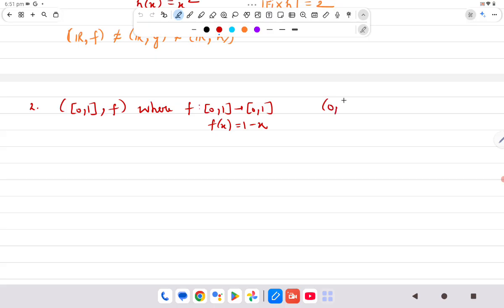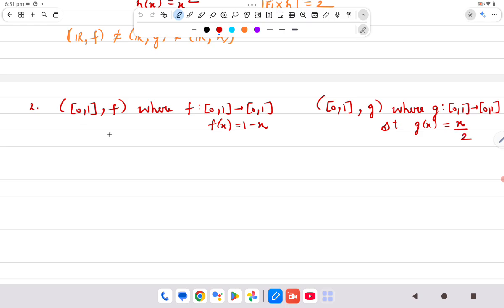And the second dynamical system is again closed [0,1], g, where g is a self map from X to X such that g of x is x by 2.